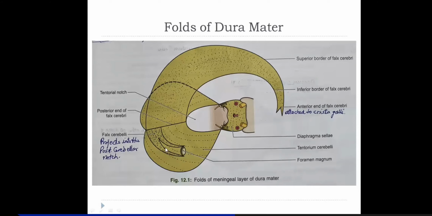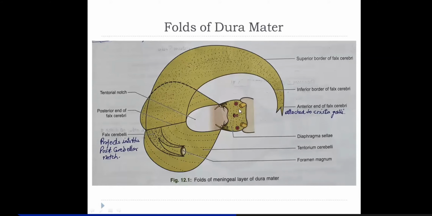That's how this falx cerebelli is. Then this one is tentorium. This one is diaphragma sellae. Diaphragma sellae, this is the body of sphenoid. Body of sphenoid.